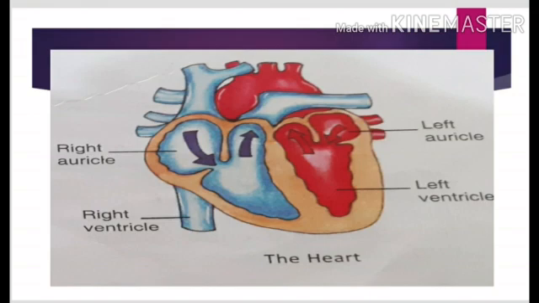What about the size and shape of heart? Our heart is just have a size and shape of closed fist of an adult person, like a closed fist of an adult person.